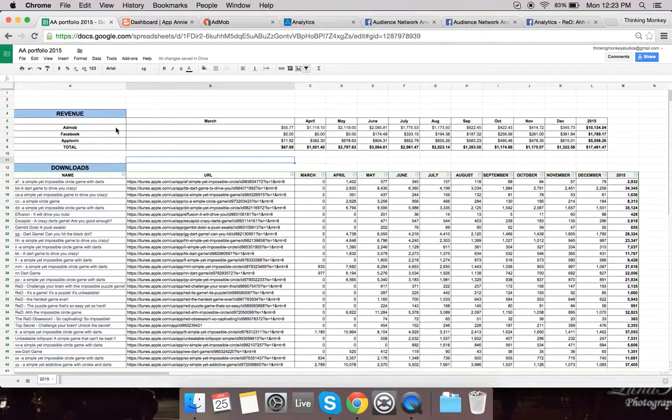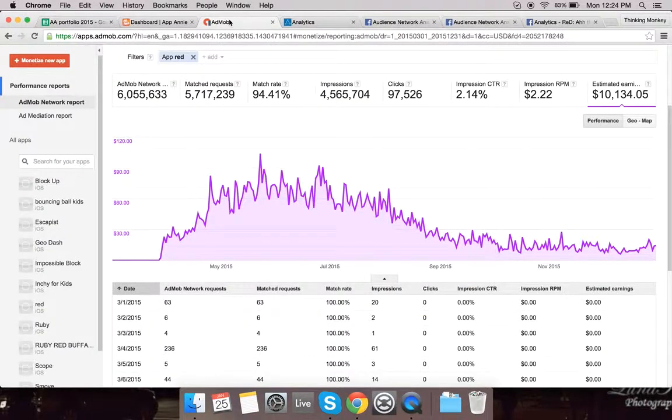Okay, so let's see. If you look over here in the spreadsheet, you can see we're monetizing with three main ad networks, which are AdMob, Facebook, and AppLovin. AdMob and AppLovin were implemented from the beginning. Facebook we initiated around June, and we'll check on those real quick. First, let's take a look at AdMob.